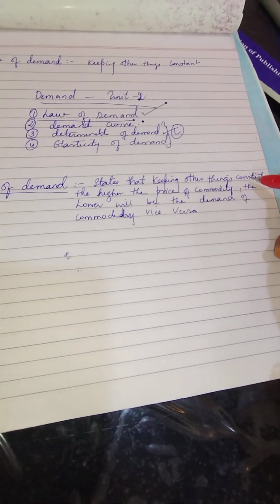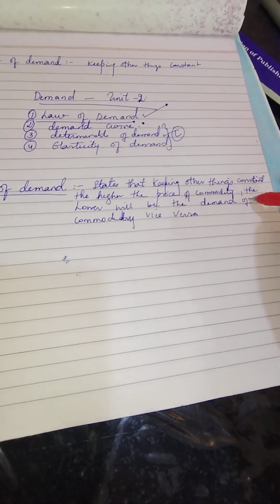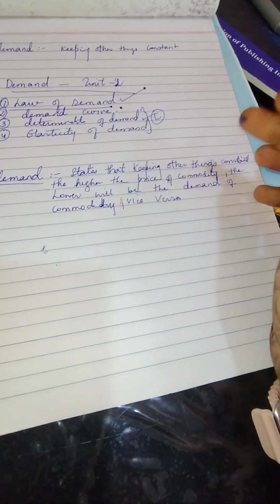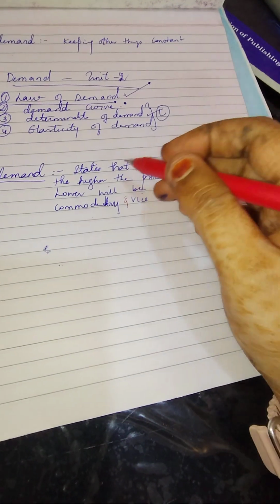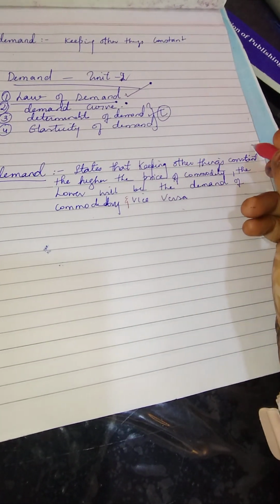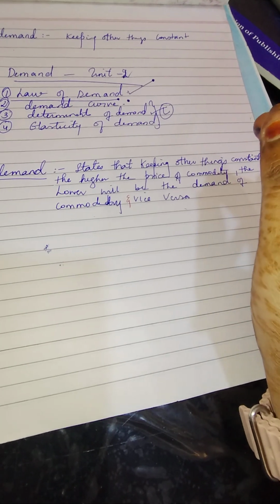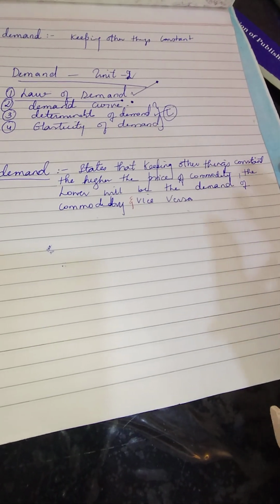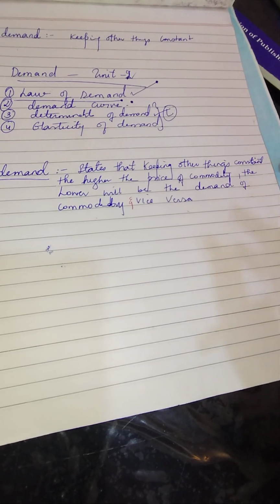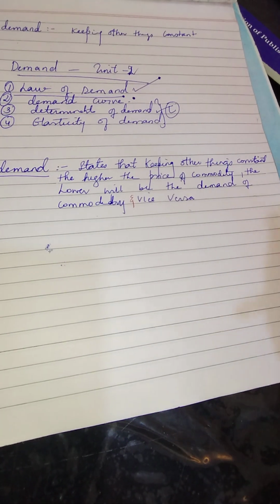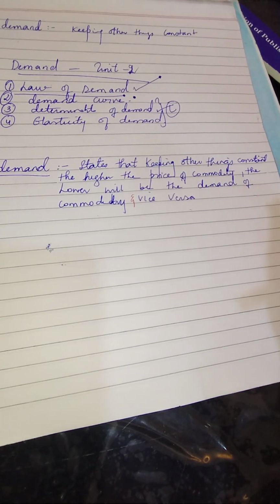The law of demand states that, keeping other things constant, the higher the price of a commodity, the lower will be the demand for the commodity, and vice versa. Here, the law of demand states that basically we keep other things constant. Let us learn later what those other things are which we are keeping constant. When we are talking about the law of demand, we are only concentrating specifically on price. What is the effect of price on the demand of the product or commodity, right?